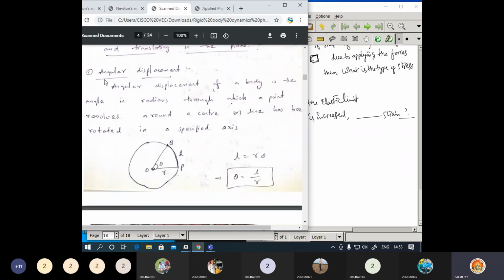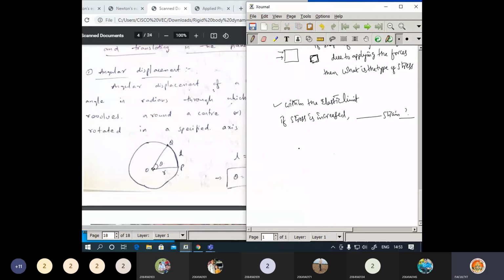Now regarding angular displacement, we had seen what angular displacement is. This is theta, the angular displacement. In linear motion, we give the displacement as x. Velocity in linear motion is v, and in the rotation concept it is omega. Acceleration for the linear concept, and alpha is the acceleration for the rotation concept.